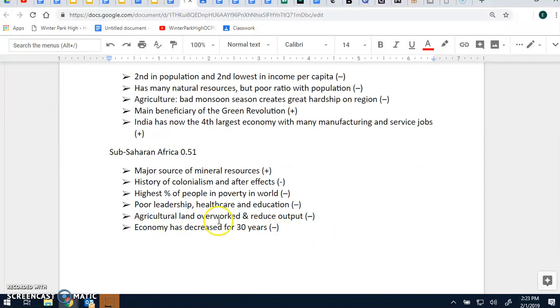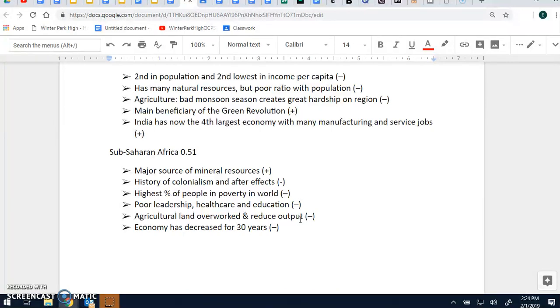They have their agricultural land. They have a lot of subsistence agriculture. So in Sub-Saharan Africa, there's a lot of shifting cultivation, slash and burn farming happening. A lot of the agricultural land is overworked and it's reduced the output. It's actually resulted in some desertification. We know the Sahara Desert is in northern Africa. Well, there's a new desert that is growing under the Sahara. It's called the Sahel, S-A-H-E-L. And that's continuing to grow as they have more climate change, drought issues, but also overuse, overgrazing, and soil erosion. So that desert is growing. That's really negatively affecting them.